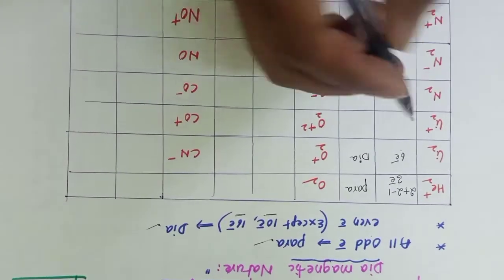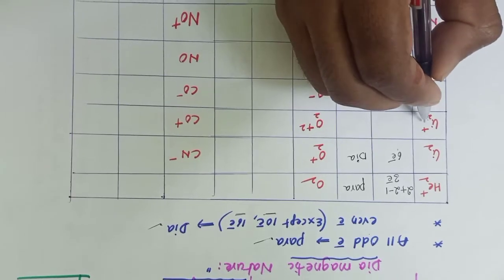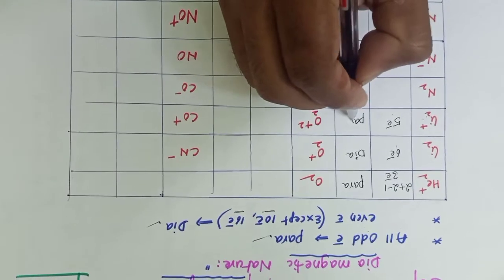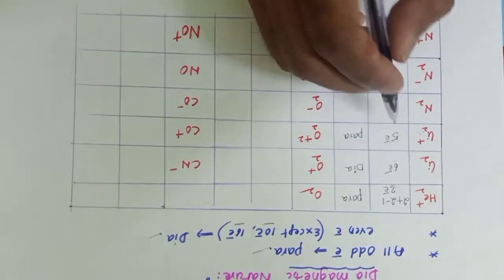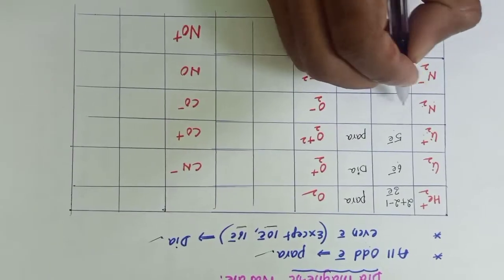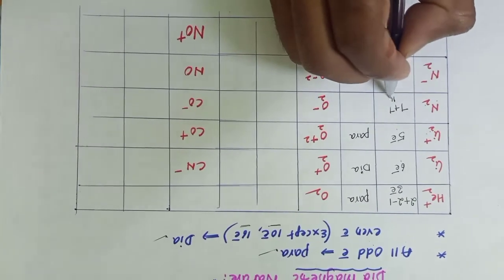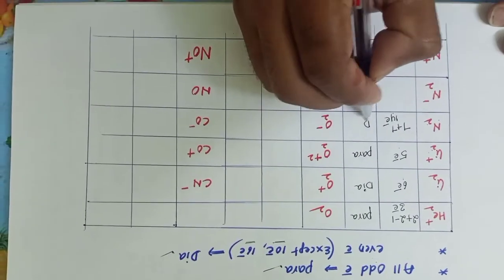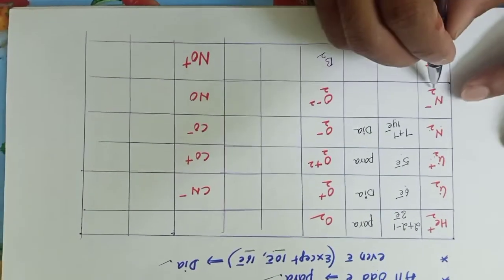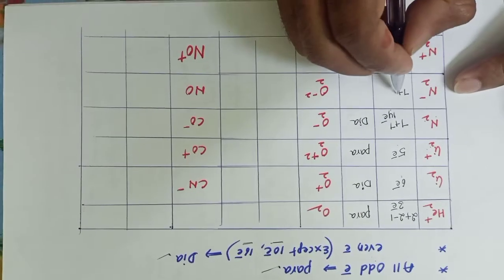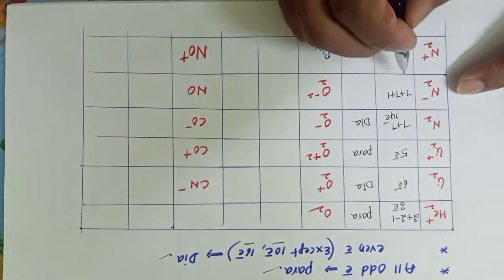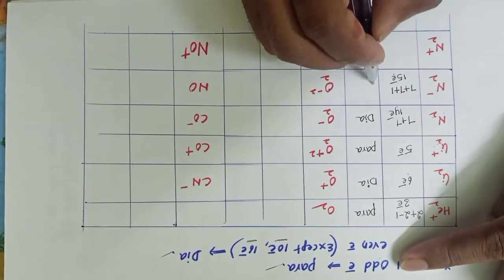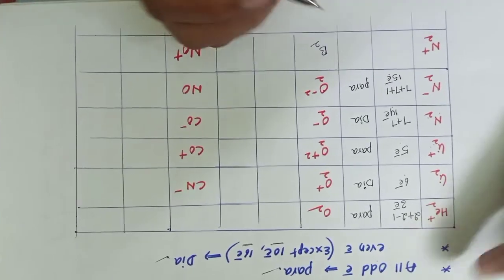Next, Li2 plus, 6 minus 1, total 5 electrons. 5 electrons show paramagnetic nature. It is an odd number. Next, nitrogen, N2, 7 plus 7, total 14 electrons. 14 electrons is an even number. Even number shows diamagnetic nature. Next, N2 minus, 7 plus 7, minus means plus 1 electron, total number of electrons is 15. 15 is an odd number. Odd number shows paramagnetic nature.